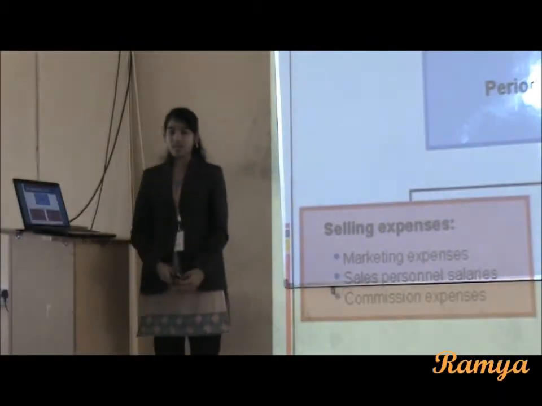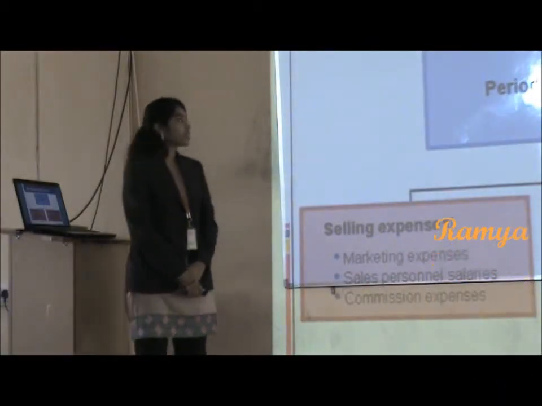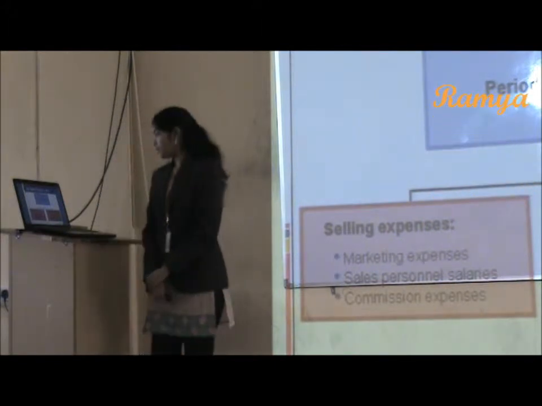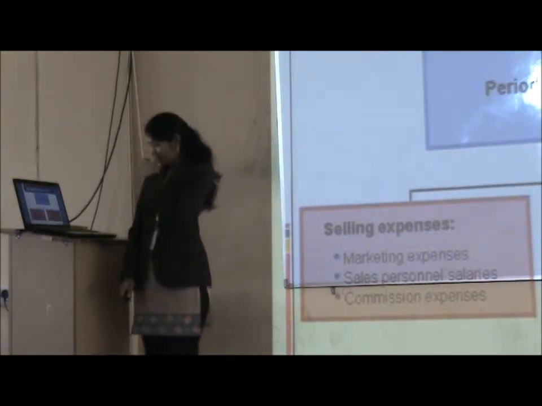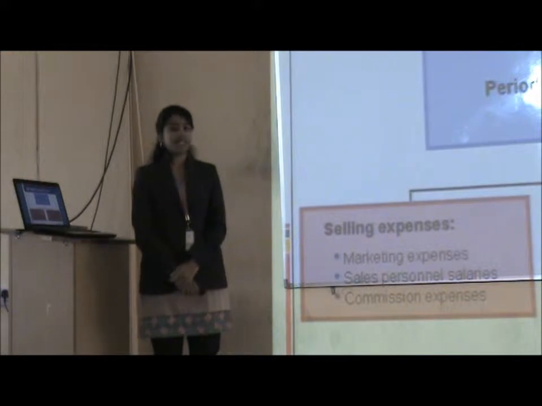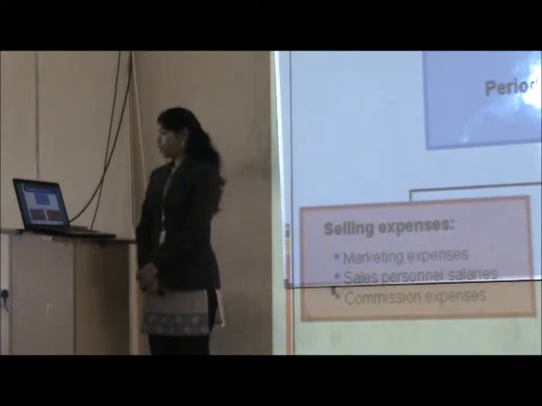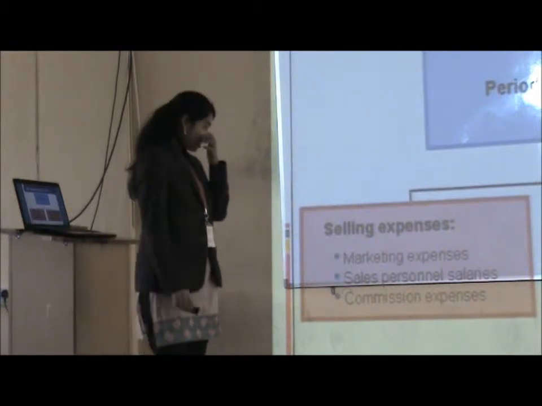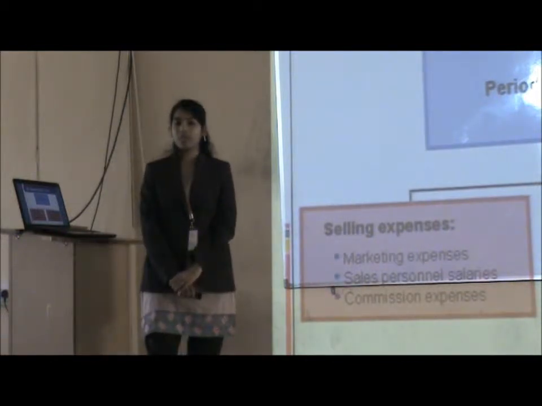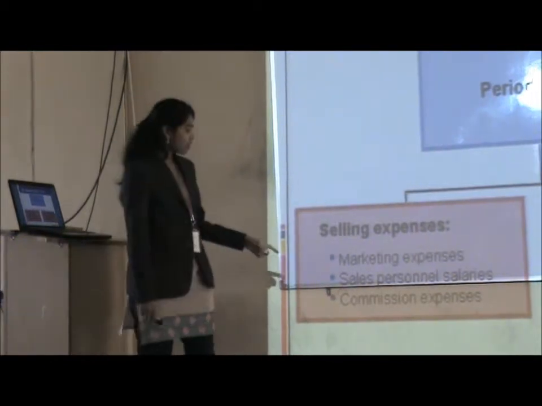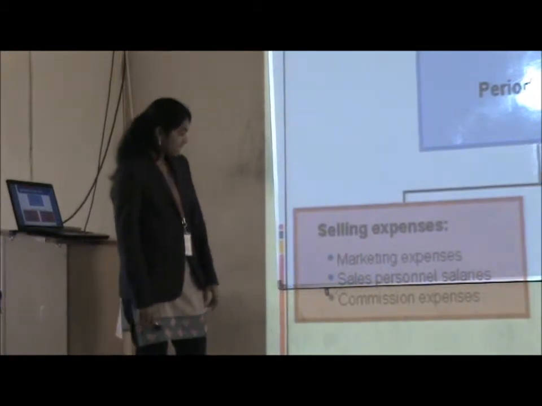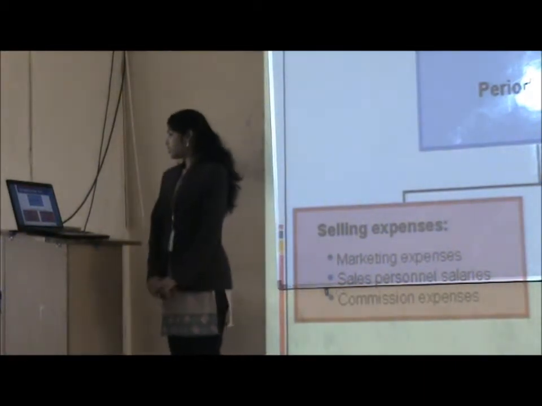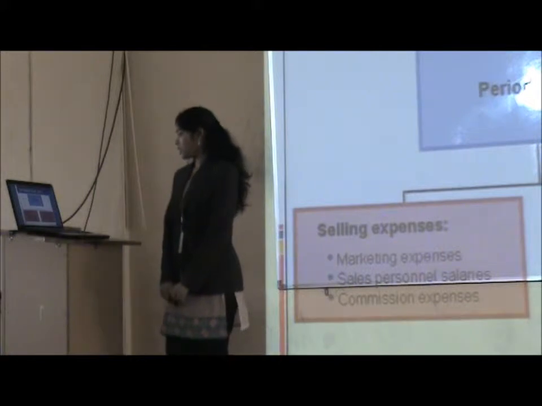Here, non-manufacturing cost, also termed as period cost, is divided into two types: selling expenses and administrative expenses. First, we have to discuss selling expenses. Selling expenses are amounts spent on selling the product. Examples of selling expenses: marketing expenses, sales personnel salaries, and commission expenses.